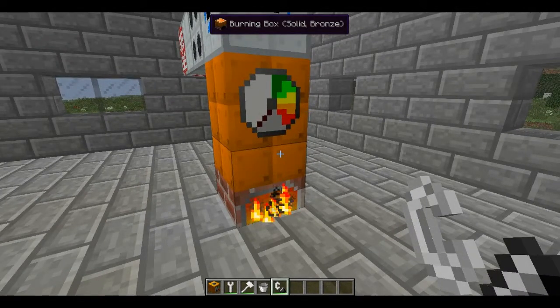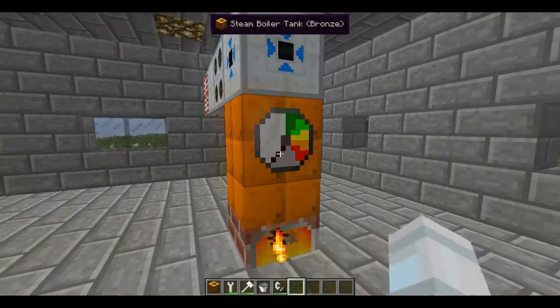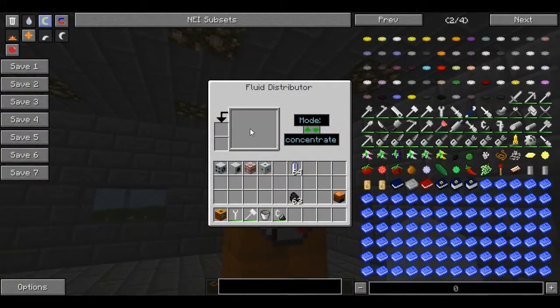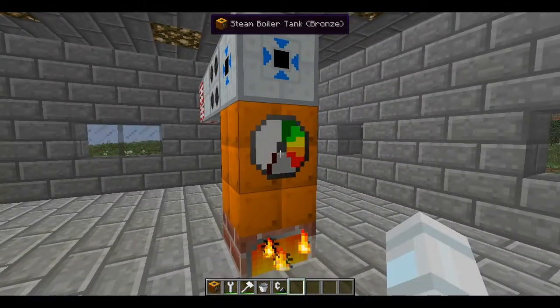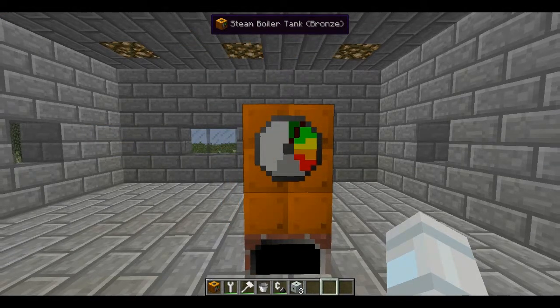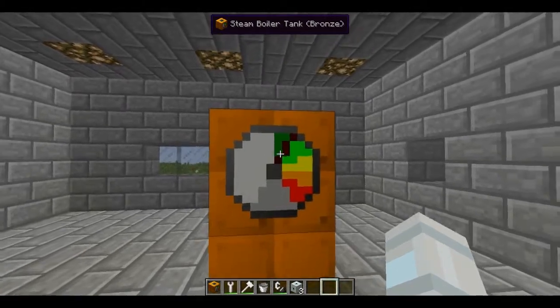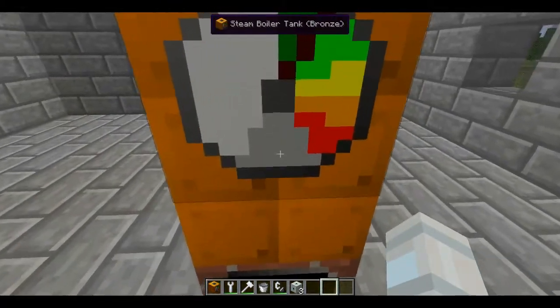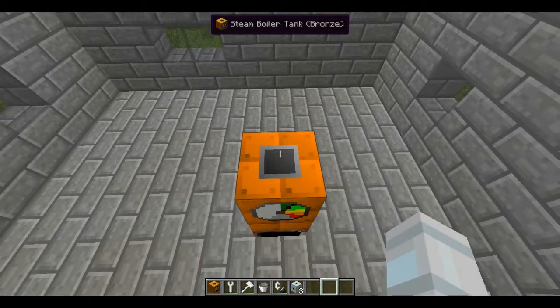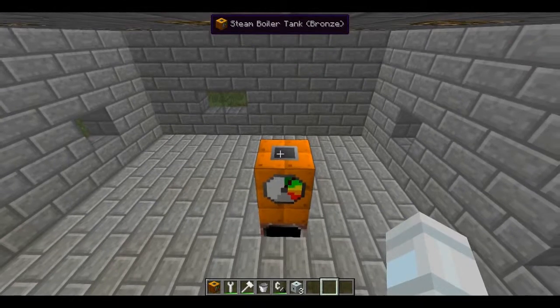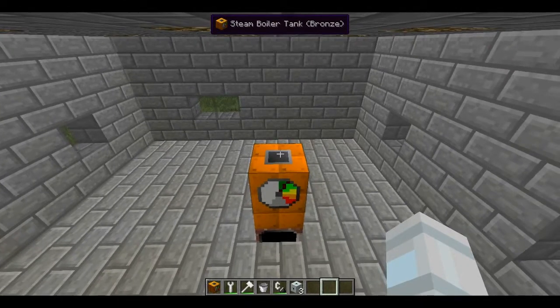And the boiler starts to heat up and convert our water into steam. Now it needs to heat up a little. Well, it got hot enough to generate some steam. As you can see, it's still in the green and the fire is out. This is the output for the steam on the top of it. If I place any machine that accepts steam, it will start to inject it.